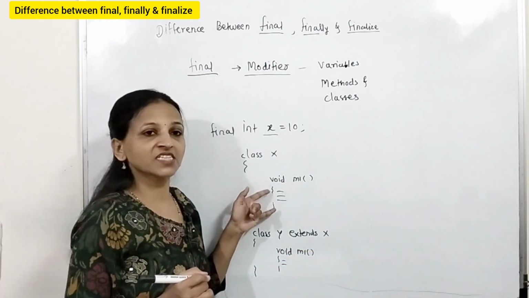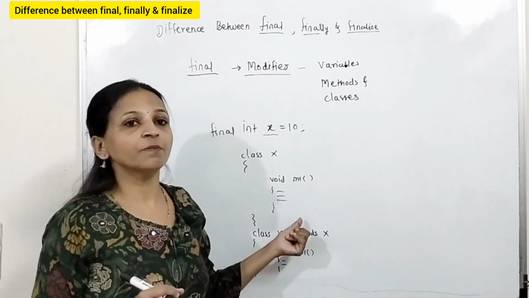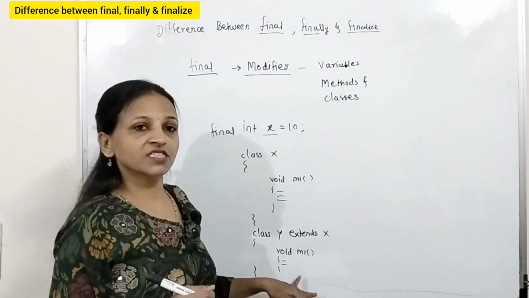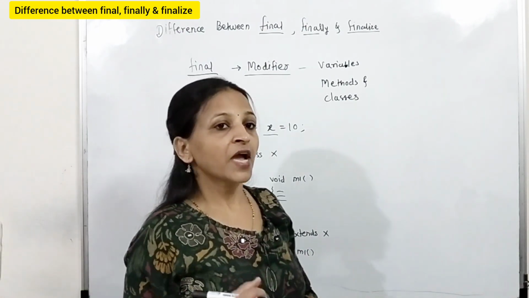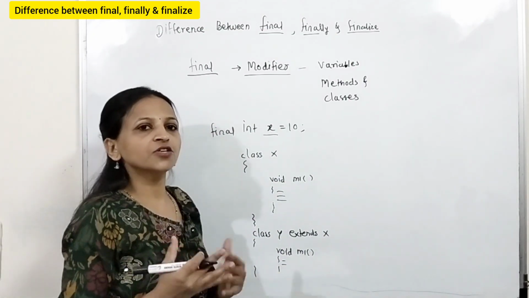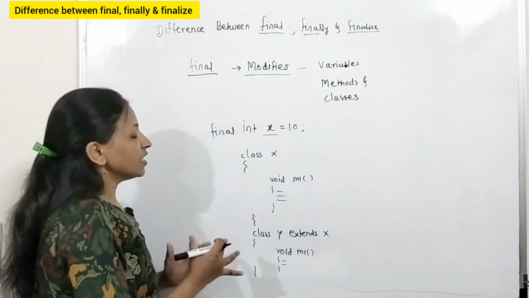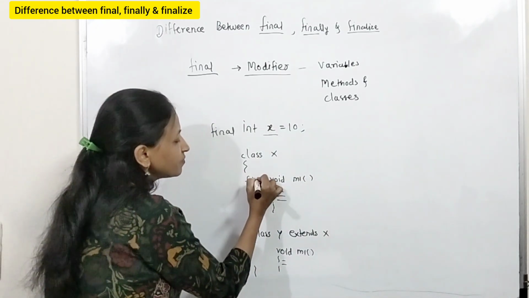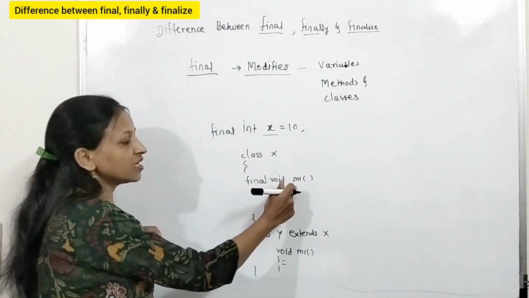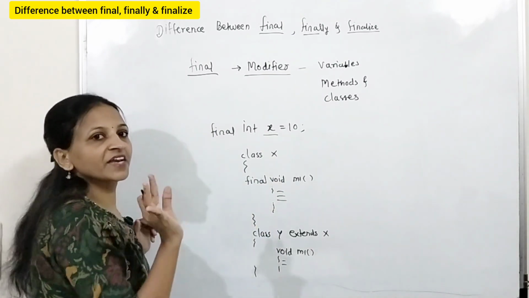Let's say a base class, or parent class, has a method defined and you redefine the same method in a child class. That is the concept of method overriding, and when you override a method you can write whatever new code you want for the extended class. But if you attach the final keyword to the method declaration, now this is a final method.